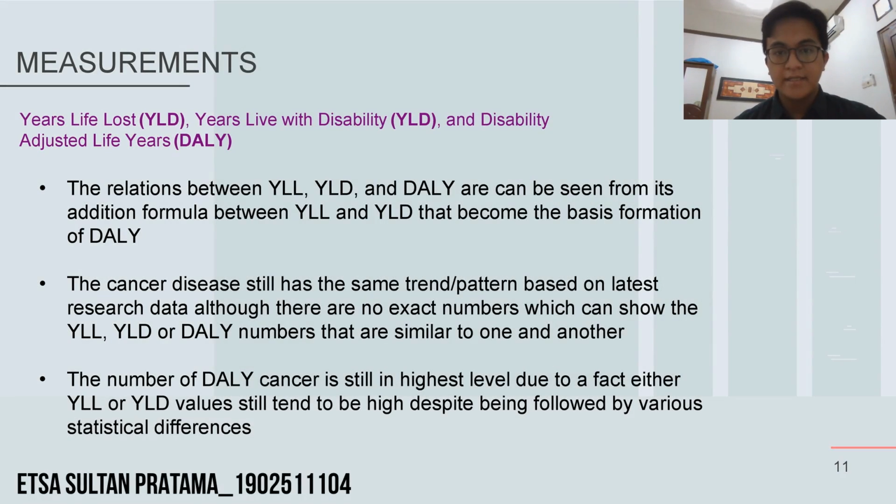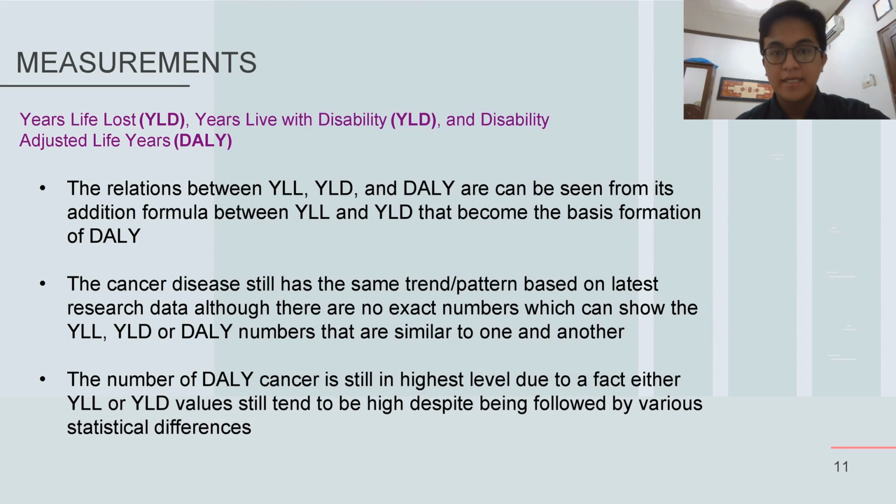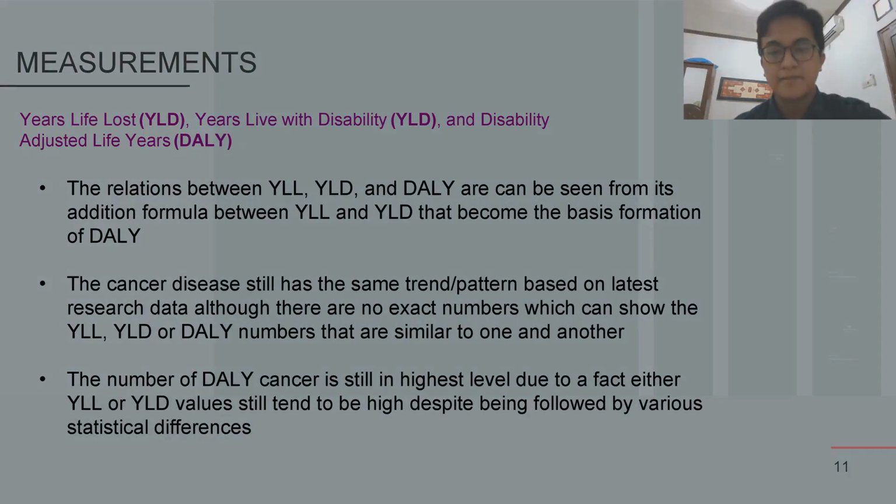Then there are years of life lost or YLL, years lived with disability or YLD, and disability adjusted life years or DALY in measurement aspect. The relation between YLL, YLD, and DALY can be seen from its addition formula between YLL and YLD that become the basis formation of DALY. The cancer disease still has the same trend or pattern based on the latest research, although there is no exact number which can show the YLL, YLD, and DALY numbers that are similar to one another either in developed or developing countries. The DALY number of cancer is still at the highest level due to the fact that YLL and YLD values still tend to be high despite being followed by various